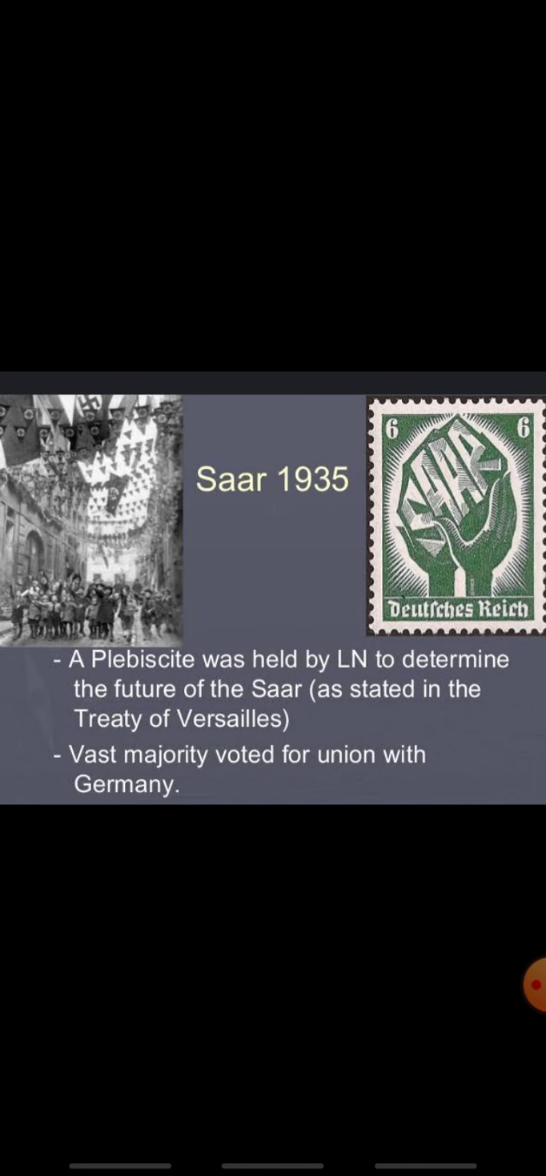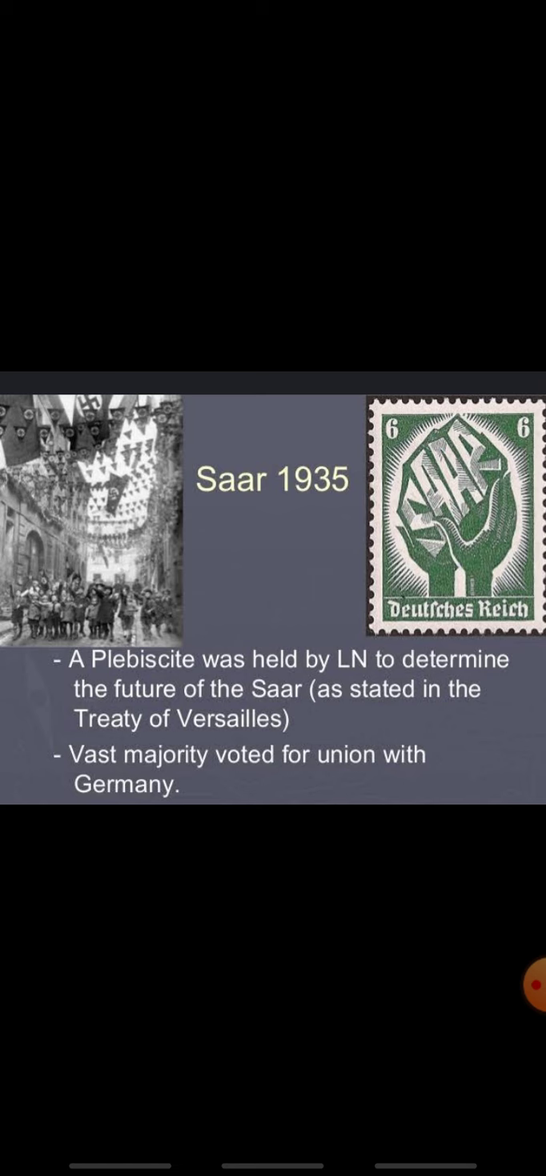The second cause of World War II is the plebiscite in Saar in 1935. According to the Treaty of Versailles, the Saar region was detached from Germany. France then occupied the Saar region and exploited the resources of the region for 15 long years. It was clearly laid down in the Treaty of Versailles that the future of the Saar region would be decided by a plebiscite to be held after January 1935.